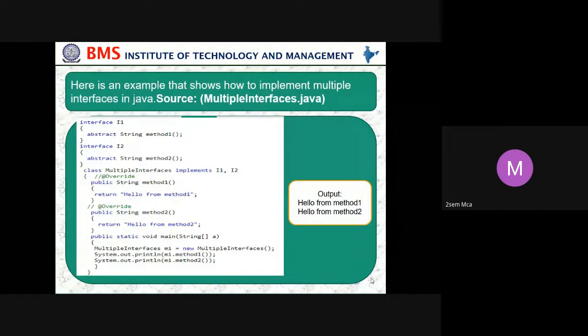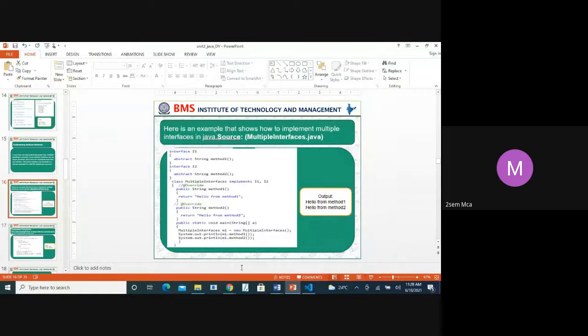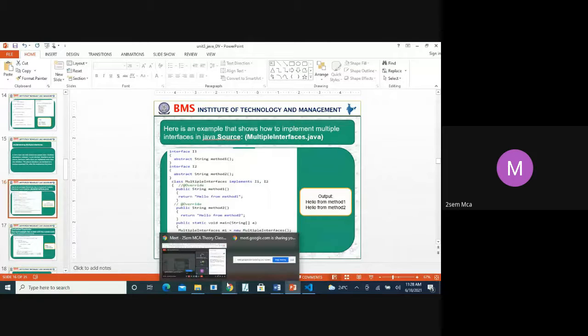Okay, we have started with multiple inheritance. I think you people will know the difference between multi-level and multiple. Can anyone give me the difference between multi-level and multiple? Yes, anyone?